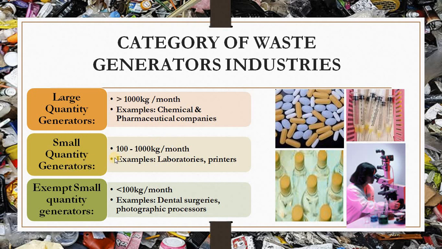Second, small quantity generators, when the waste generated is between 100 to 1,000 kg per month. For example, laboratories and printers. And very small generators, less than 100 kg per month. Examples are photographic processing, or dental surgeries.